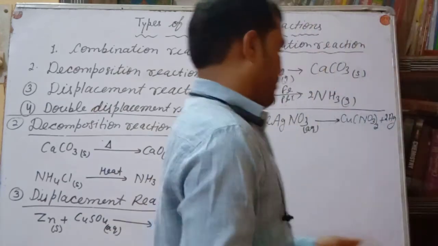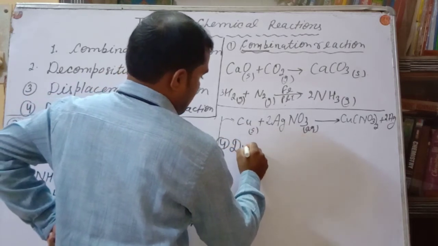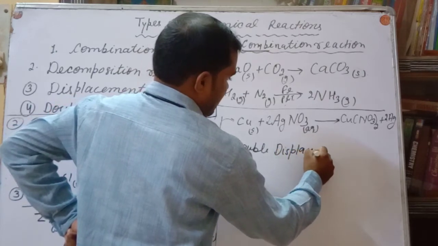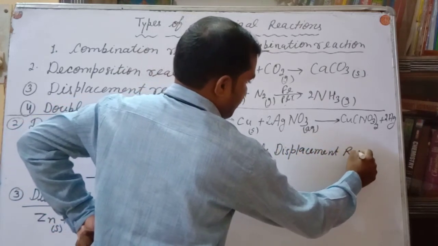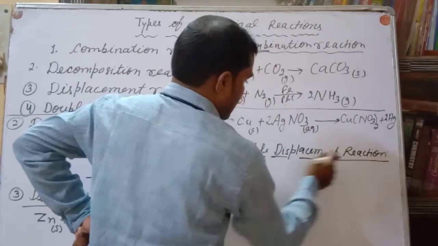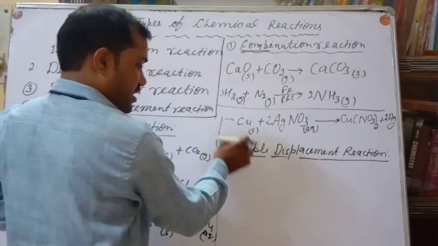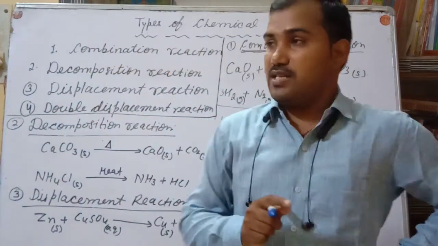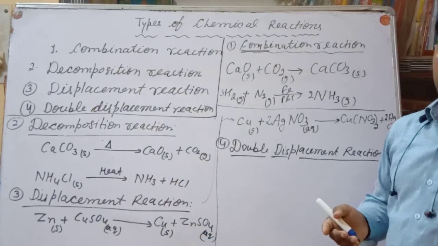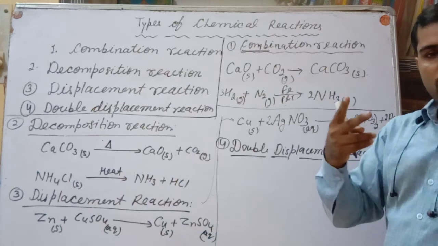The last one is the double displacement reaction, in which displacement takes place two times. Fourth is the double displacement reaction. See, this is just like the previous one, a displacement reaction, but double. So a double displacement reaction is one in which displacement takes place two times, meaning an exchange of ions between two different molecules.